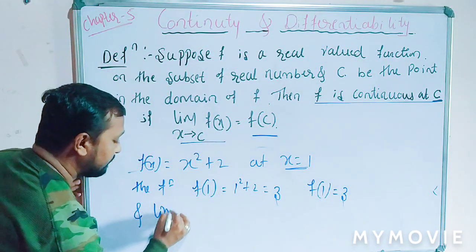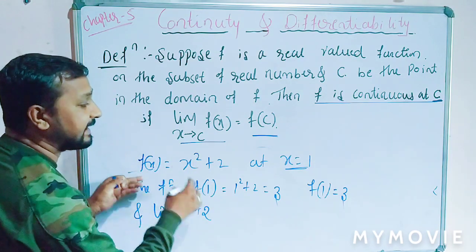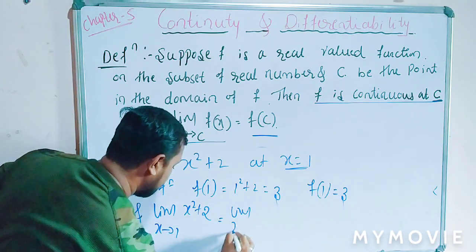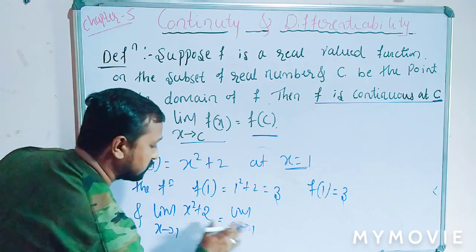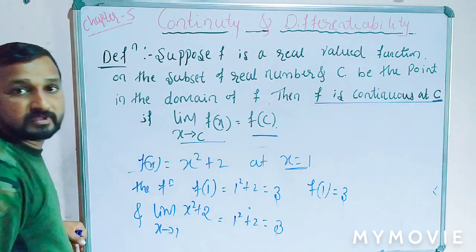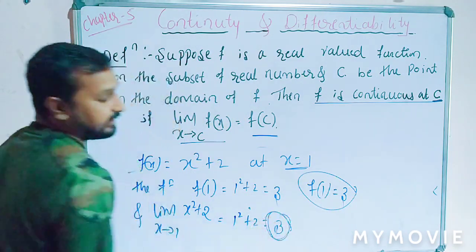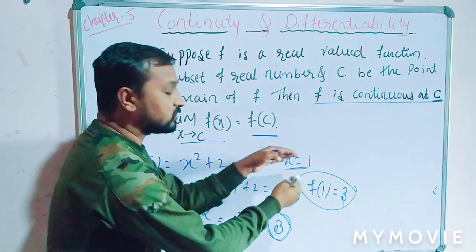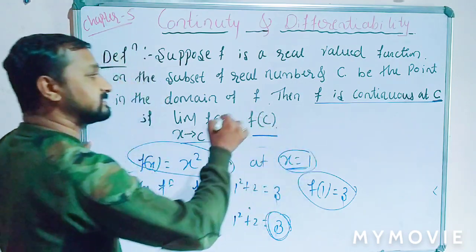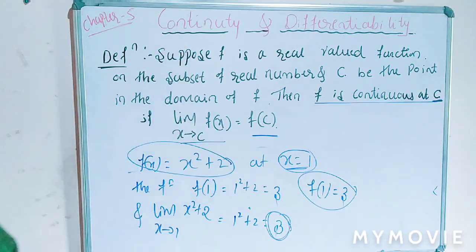And the limit function, limit of f of x, that is, x square plus 2 as x tends to 1. So apply the limit, that is 1 square plus 2, which is equal to 3. Here see that the function value is also 3 and the value of the limit is also 3. Here the limit is equal to the function value. Then this function should be continuous at the particular point x is equal to 1. Clear that, students? So this is the definition of continuity.